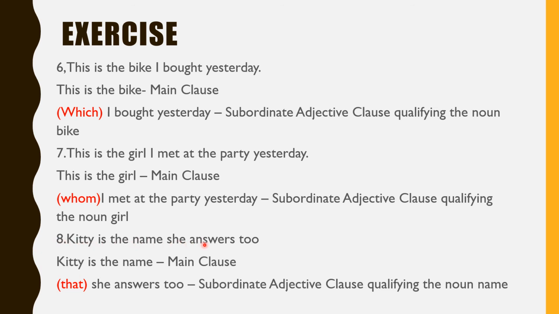Kitty is the name she answers to. So again here the relative pronoun is left out. We have to mention it. What is the relative pronoun? That. So that she answers to is the subordinate adjective clause qualifying the noun name. Kitty is the name is the main clause. And that she answers to is the subordinate adjective clause qualifying the noun name.